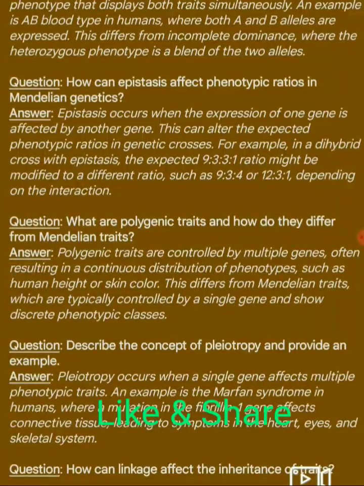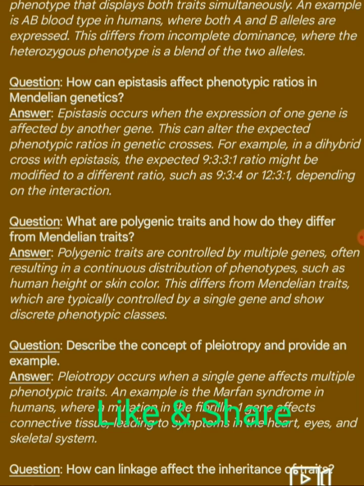Next question. How can epistasis affect phenotypic ratios in Mendelian genetics? Answer: epistasis occurs when the expression of one gene is affected by another gene. This can alter the expected phenotypic ratios in genetic processes.